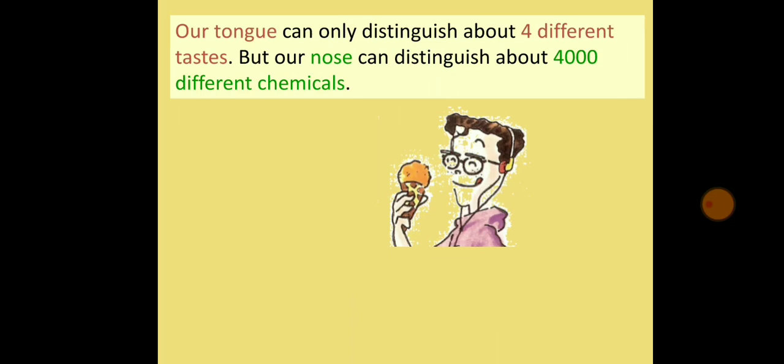As you can see on the screen, our tongue can only distinguish 4 different types of taste, but the nose can distinguish 4000 different types of chemicals.